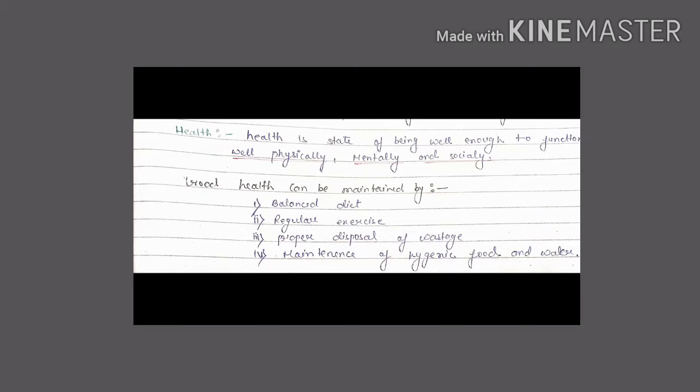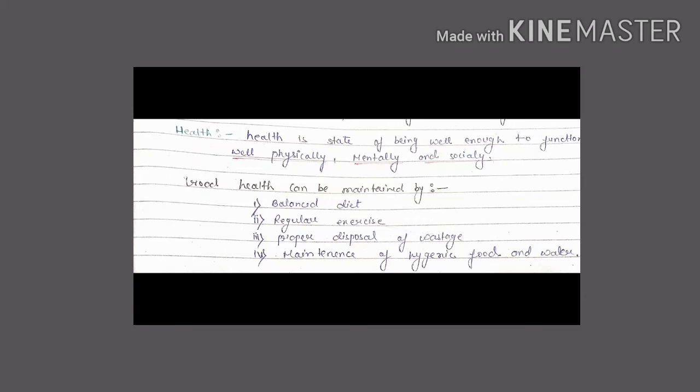Third one is proper disposal of waste. If waste material is thrown here and there, many microorganisms arise, and because of these microorganisms disease can happen. So proper disposal of waste is also required.